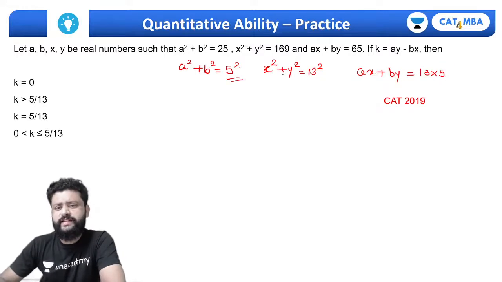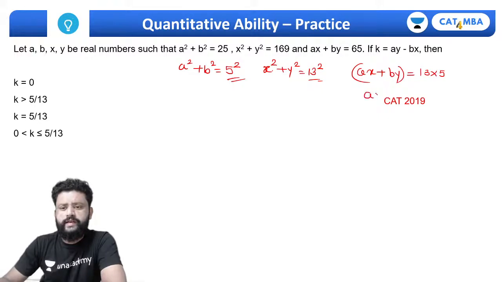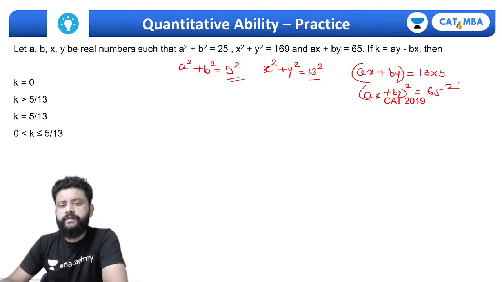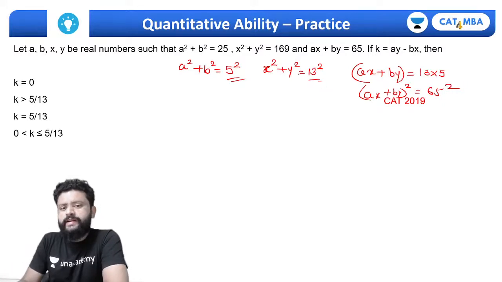So look at this. This is 5 square, this is 13 square. If I square this, ax plus by whole square must be equal to 65 square, right? So what we'll try to do is multiply these first two equations.